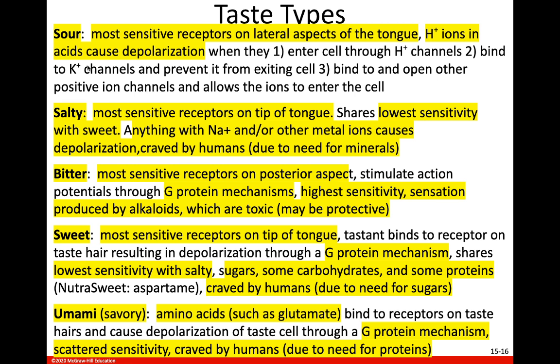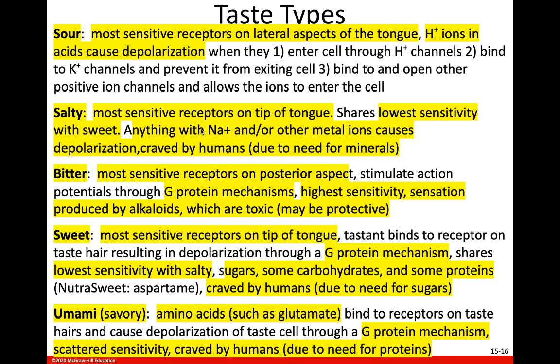Another thing they can do, they can bind to potassium ion channels and prevent potassium from exiting the cell, and that causes depolarization of the gustatory cell. They can also bind to and open other ion channels, allowing those ions to enter the cell and stimulate that cell to release its neurotransmitters so that an action potential can be generated. Okay, salty. The most sensitive taste buds for salty are on the tip of your tongue.